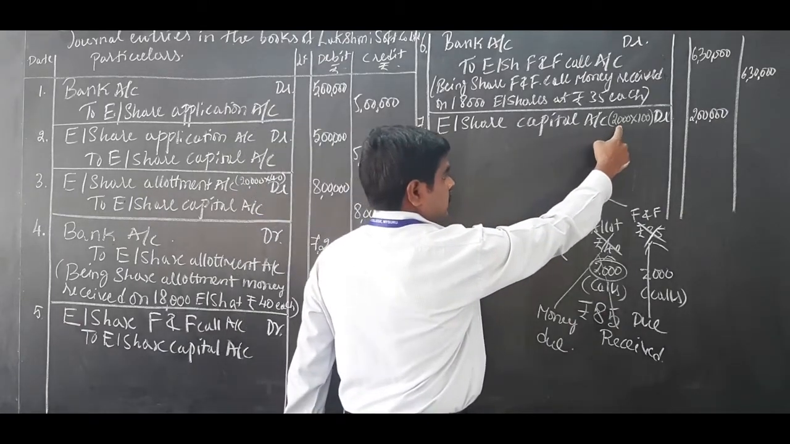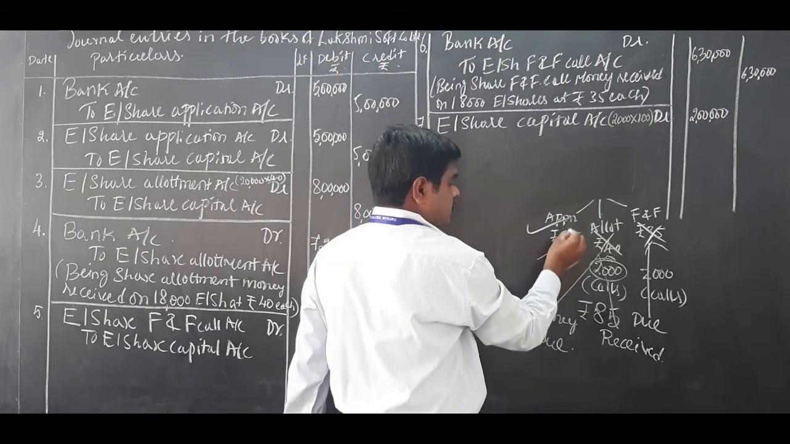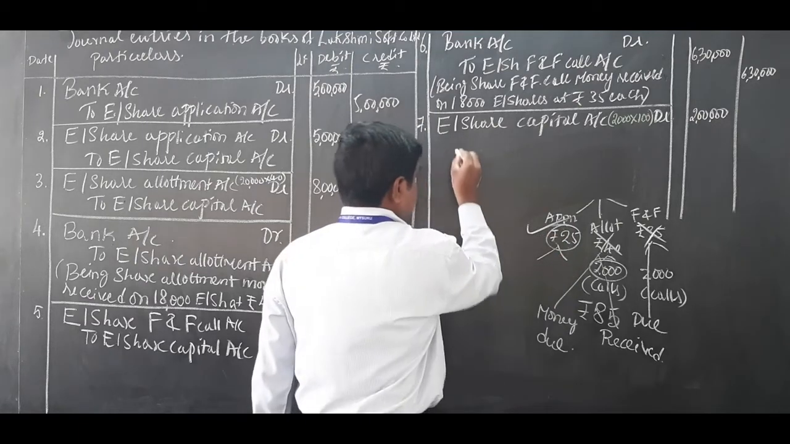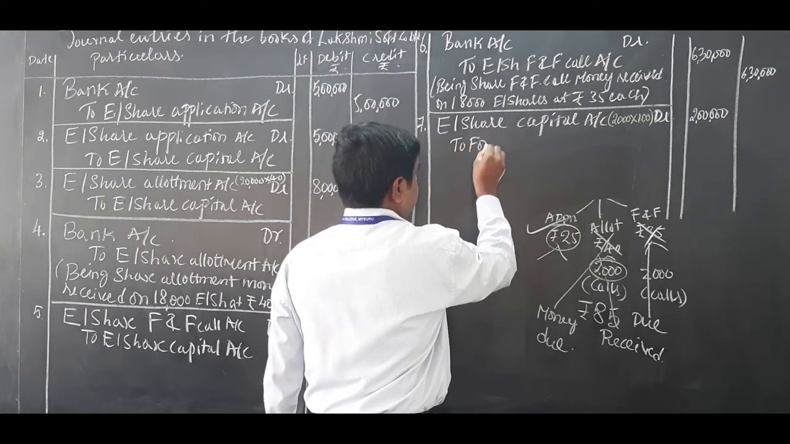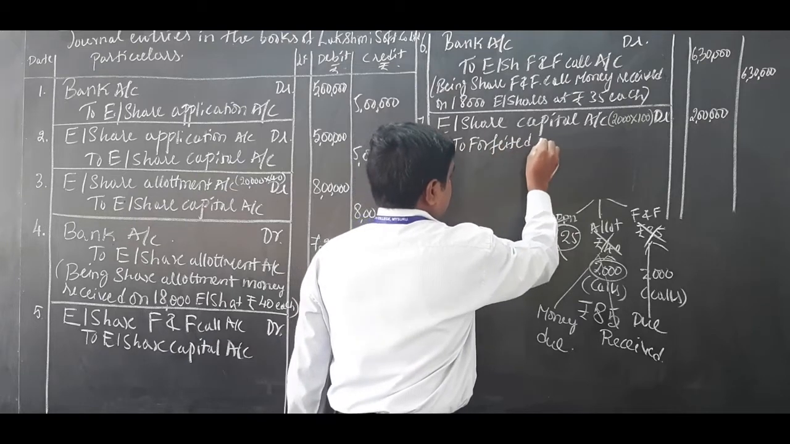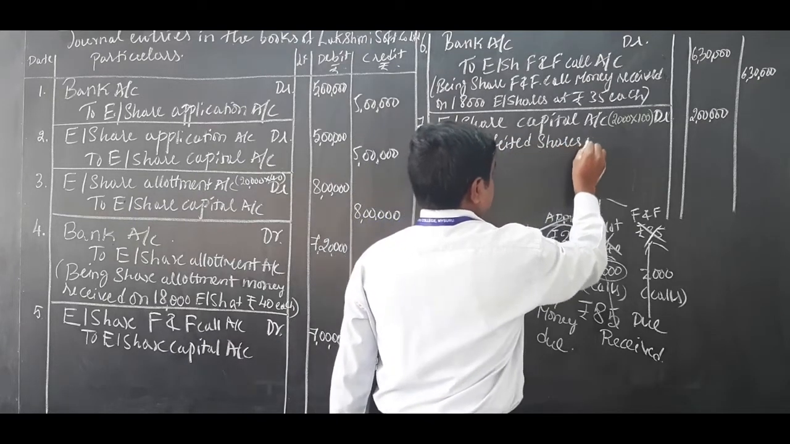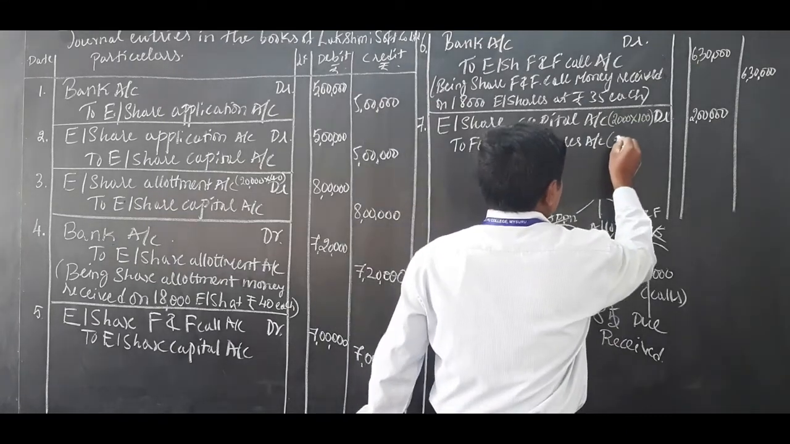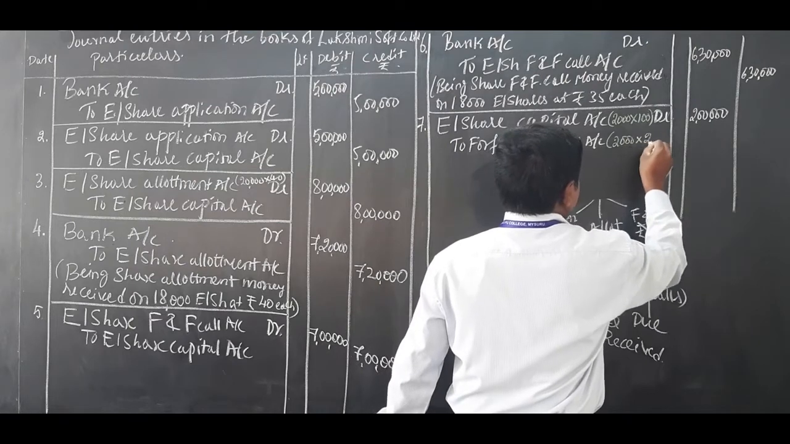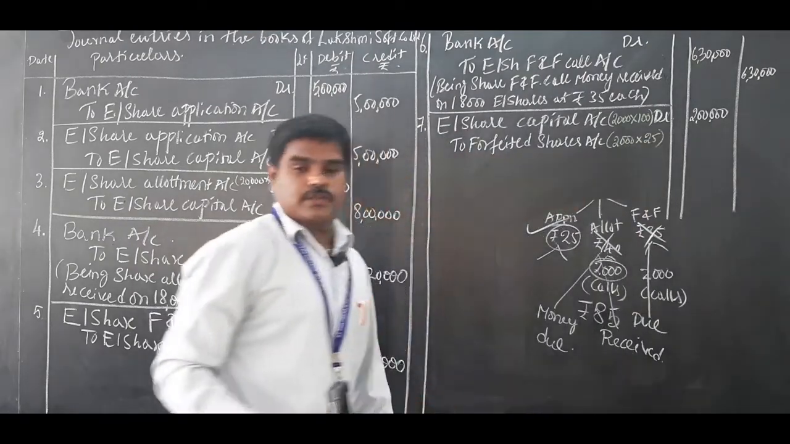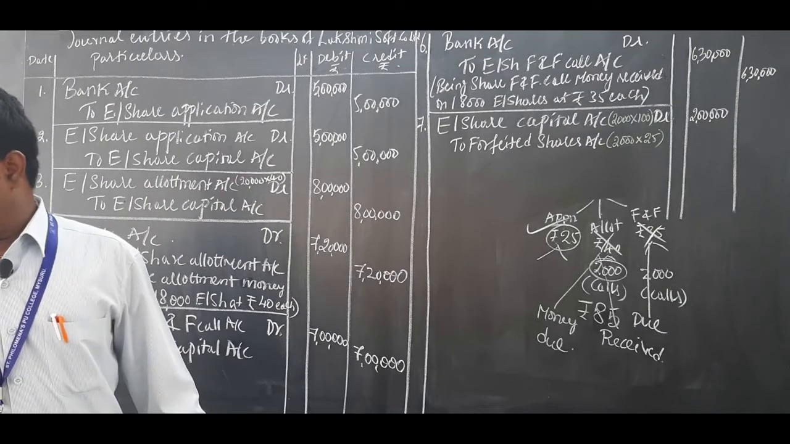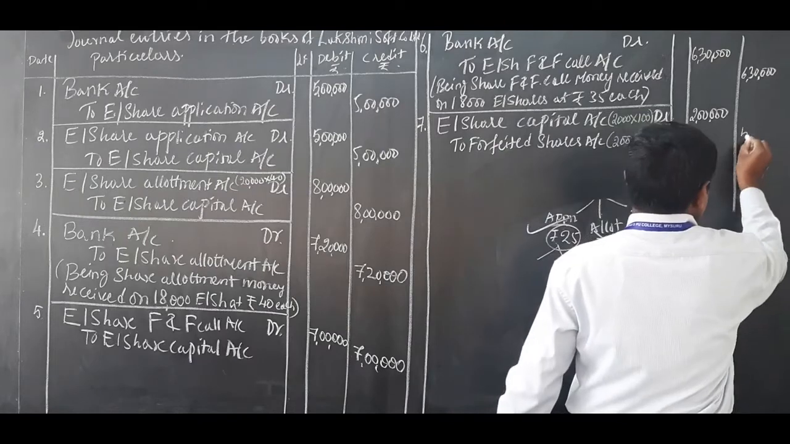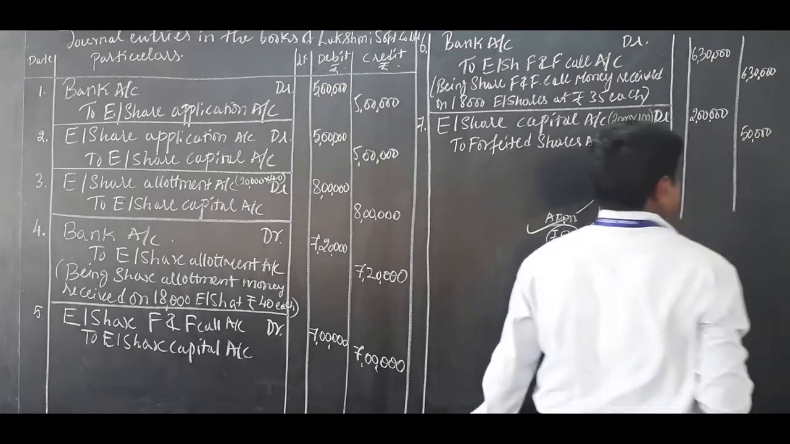On the 2000 shares, 25 rupees is received. The 25 rupees received will be transferred to one account, called the forfeited shares account. To forfeited shares account: 2000 into 25, which is received, comes to 50,000.